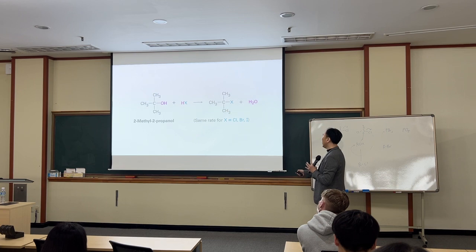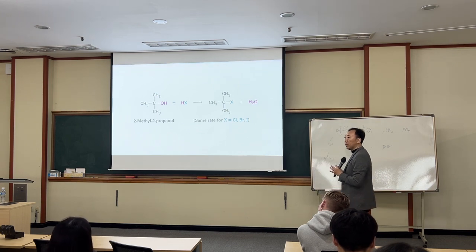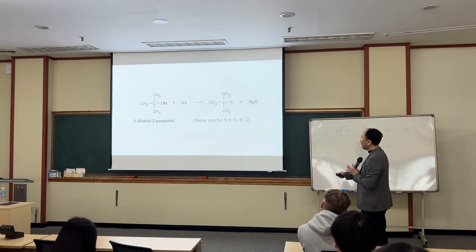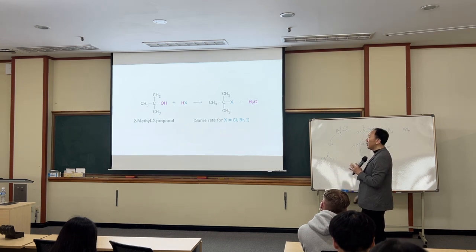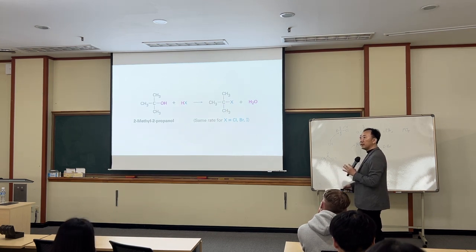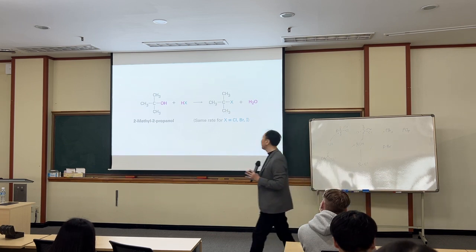Tertiary alcohol with HX: protonate, water is removed first, and then X is added. It's not attacking X from behind, because it cannot attack from that position, so it's not SN2. The carbocation is formed first, and then reacts with X minus.